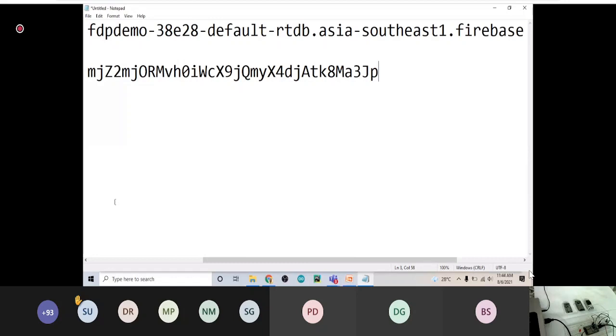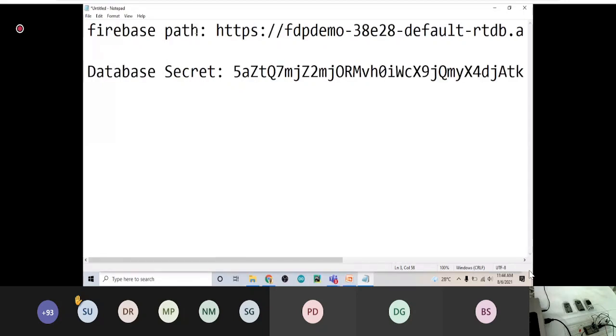Okay. So we got two things: the Firebase path, and the database secret. Sometimes you can also call this a secret key or authorization key. Okay, any name you can assign. Fine.